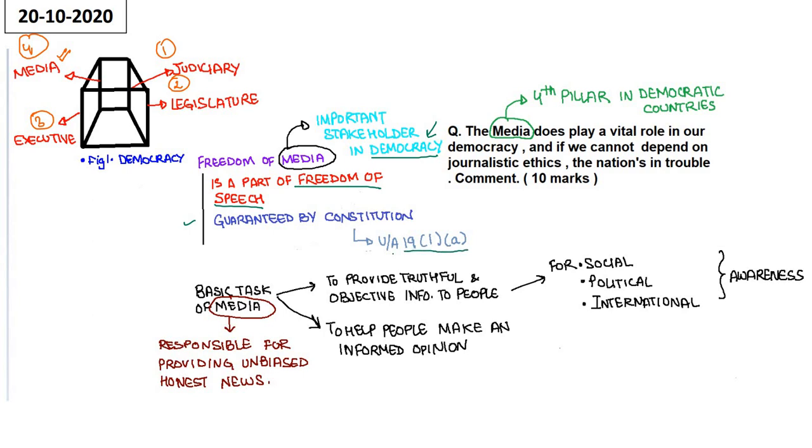So what is the basic task of media? Media का basic task क्या होता है? First is to provide truthful, objective information to people for social, political, international awareness.